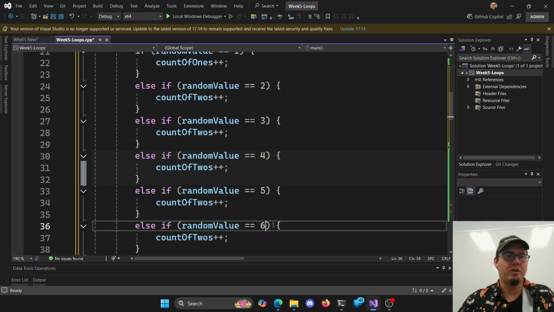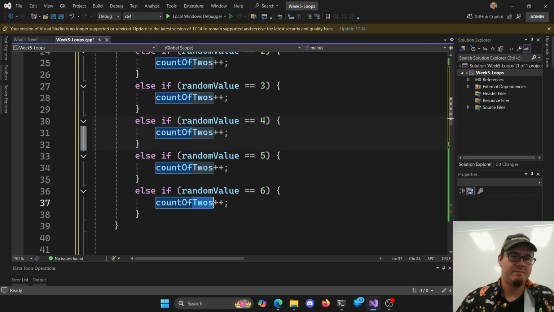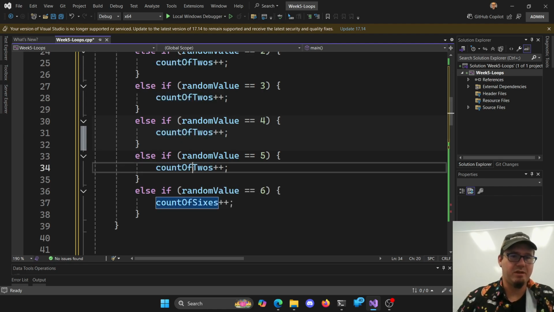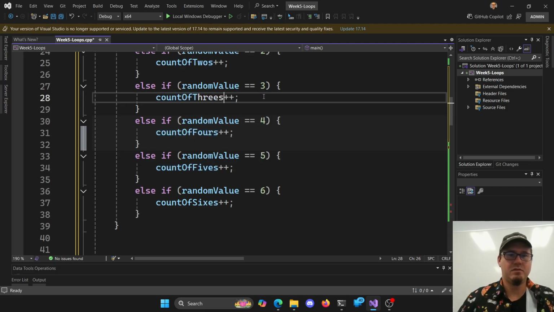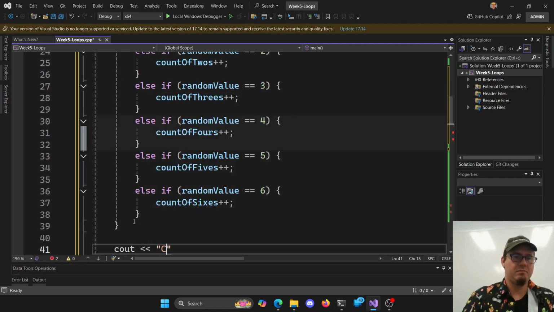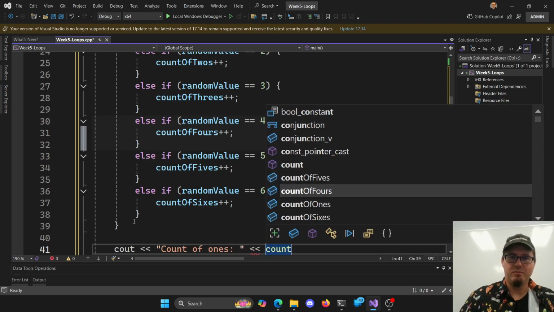I'm going to leave it here because we're going to change it in just a second. I'm going to expand on this. Either way works here, right? You can do whatever you want here. Fives, fours, threes, right? And then when we're done here, we can cout count ones is the count of ones.